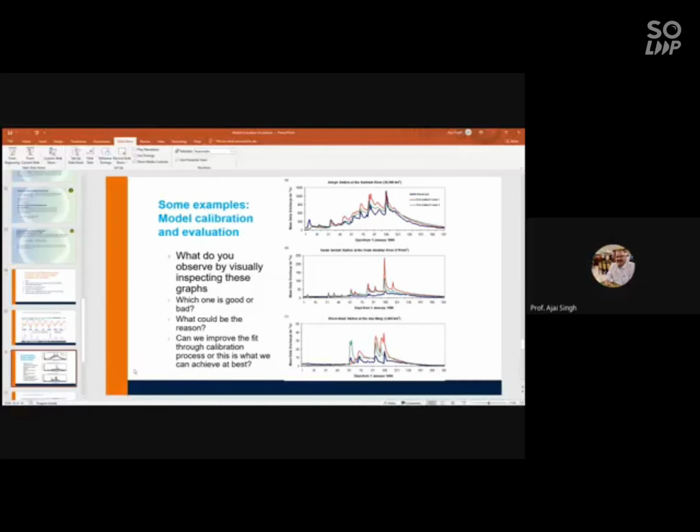So which one is good or bad, and what could be the reason? If you see these three figures, these are taken from someone else. The green line is simulated case 2, and the red line is simulated case 1, and the blue line is indicating the observed values. I think this is visible to all of you. Any one of you can reply.